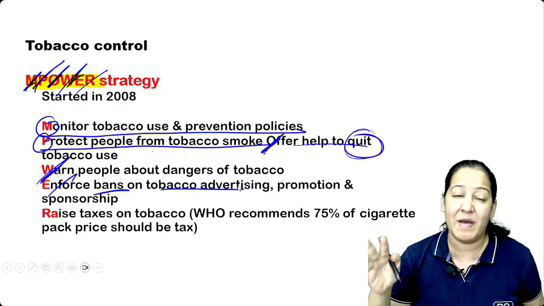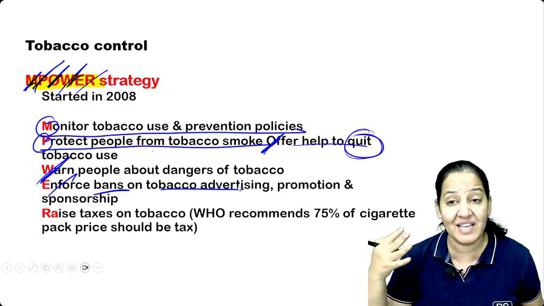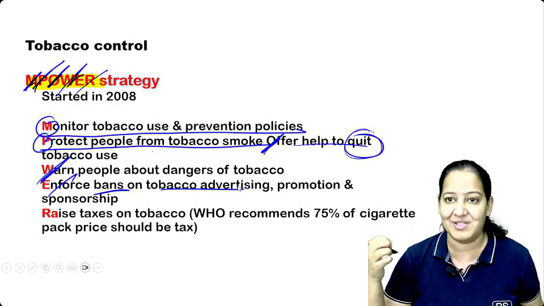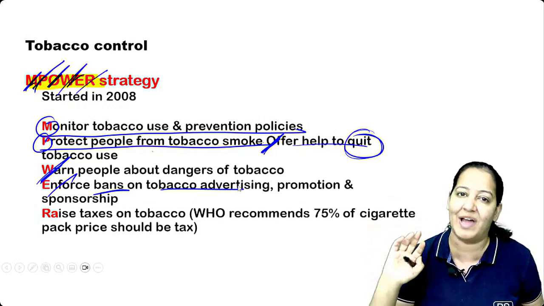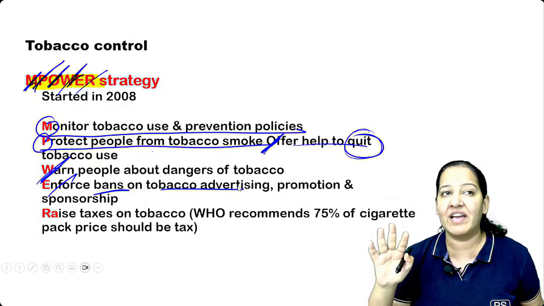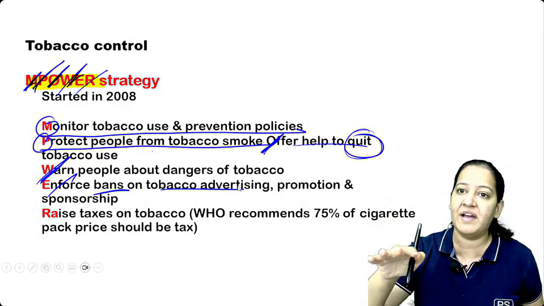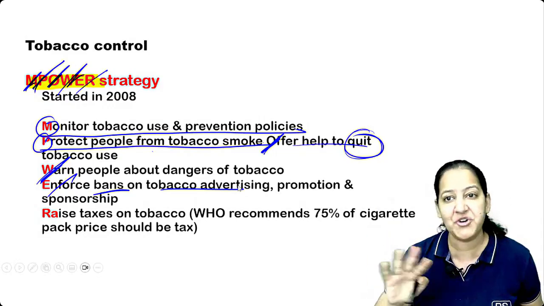Because the youth, especially the teenage groups, especially the adolescent groups, they are mad. I have seen they are mad behind these superstars, behind these television stars. They consider them God. Whatever they are doing, it's like they should do that. So none of the persons who have a huge fan following should do anything on the social media that influences harmful effects on the public. That is my mentality. It should not be done.